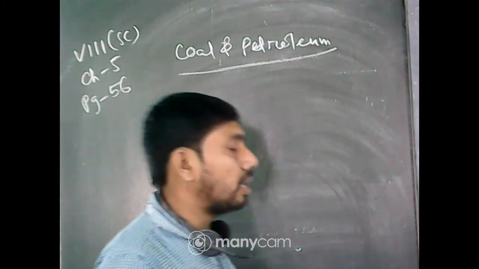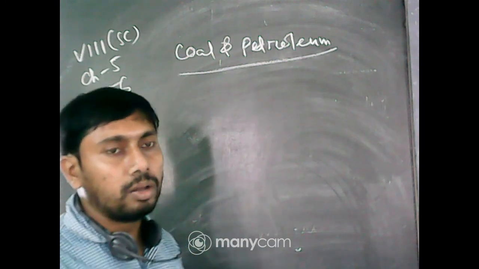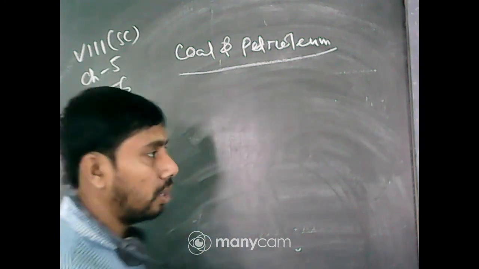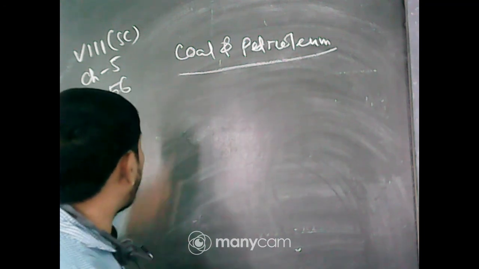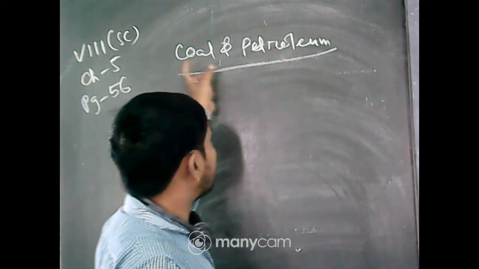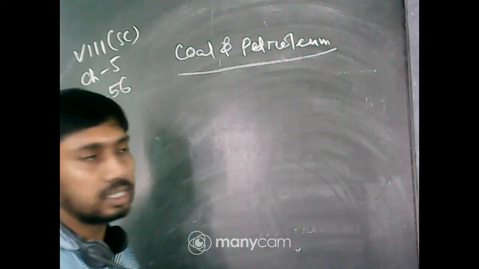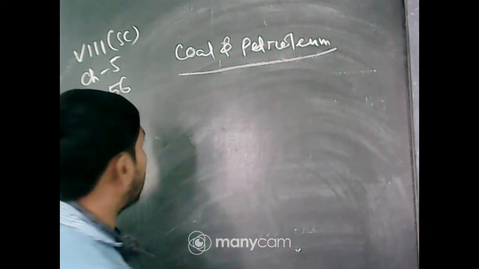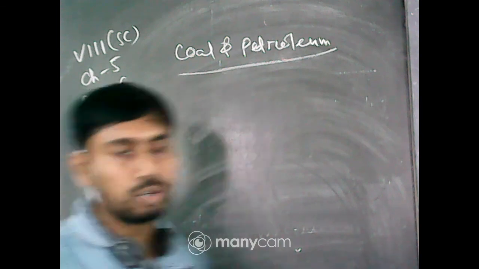These two products are found in the earth crust and obtained by mining in a definite way. Coal is a hard mass in the form of carbon, with some impurities. Petroleum consists of hydrocarbons, which are compounds of carbon and hydrogen.